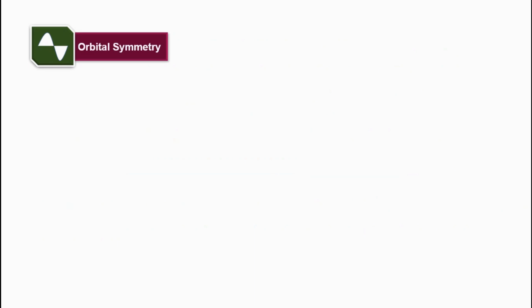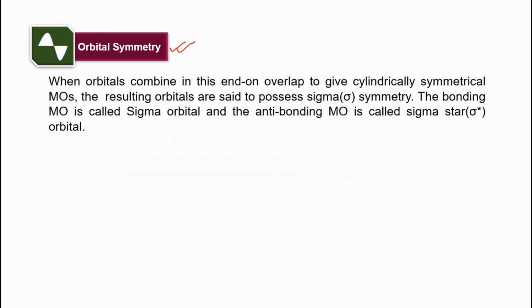Now coming to the orbital symmetry. So when orbitals combine in this end-on overlap to give cylindrically symmetrical molecular orbitals, the resulting orbitals are said to possess sigma symmetry, sigma bonding symmetry, and the bonding molecular orbital is called a sigma orbital, and the antibonding molecular orbital will be sigma star.